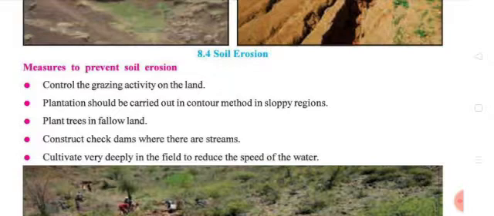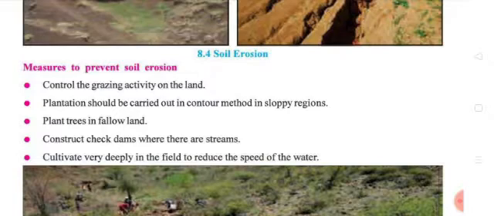The third one is to plant trees in fallow land. Fallow land means empty land. No place should become empty without any plants, so plant trees in fallow land. The fourth one is to construct check dams where there are streams.